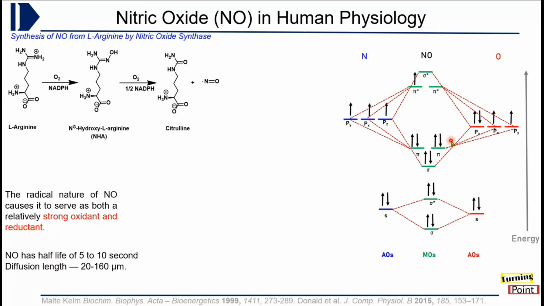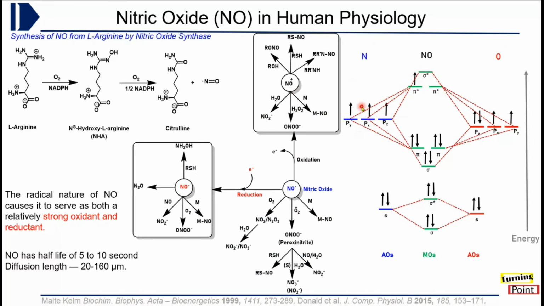If we look at the molecular diagram of nitric oxide, it has one electron in the anti-bonding pi orbital. It therefore has very high energy, so it can easily either give up an electron and get stabilized, converting into NO plus, or accept another electron and convert into NO minus.